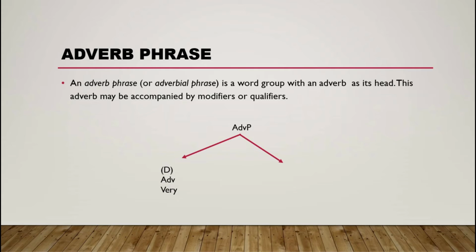The adverb very is a determiner, it points to something. Then the adverb quickly. So very quickly. So the adverb joins to an adverb, which makes the adverb phrase, because the elements of the adverb phrase are the determiner adverb and the adverb of manner.